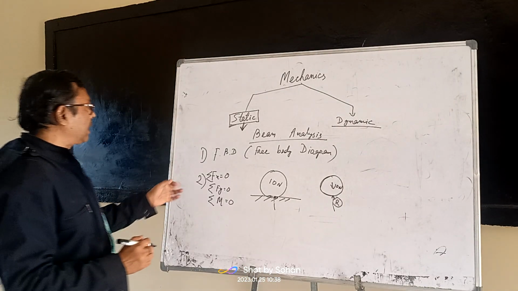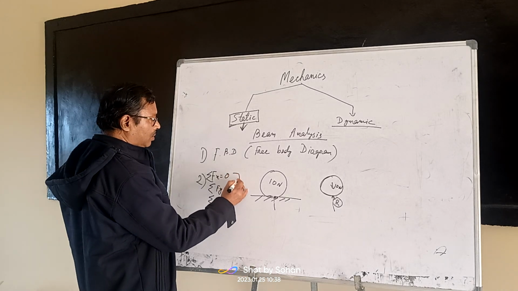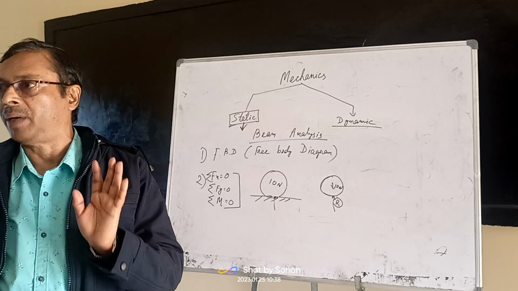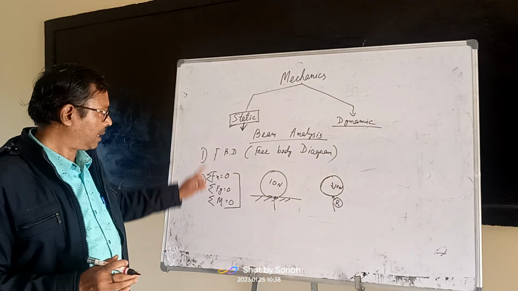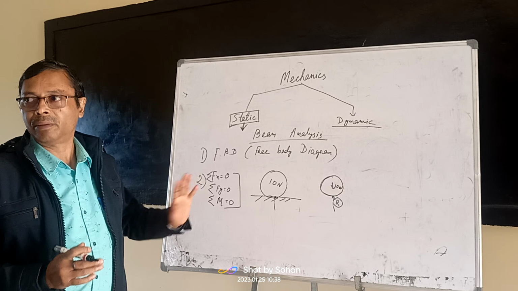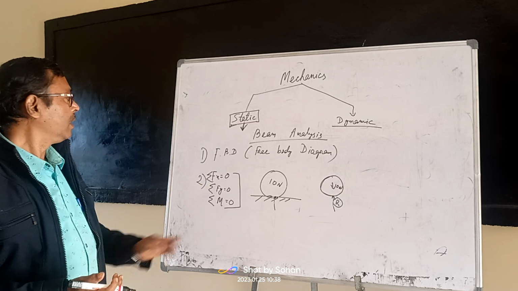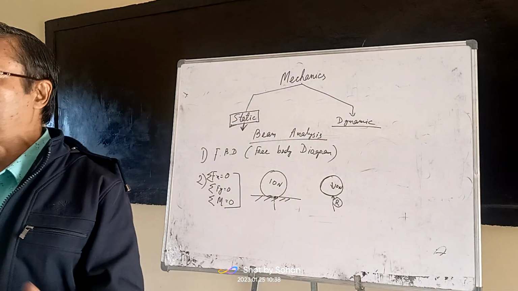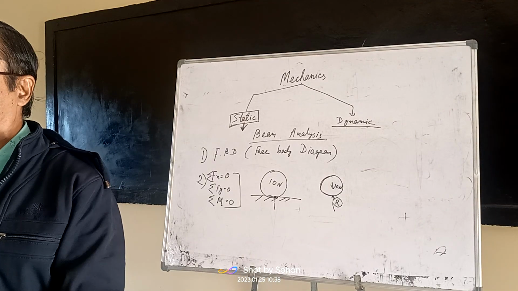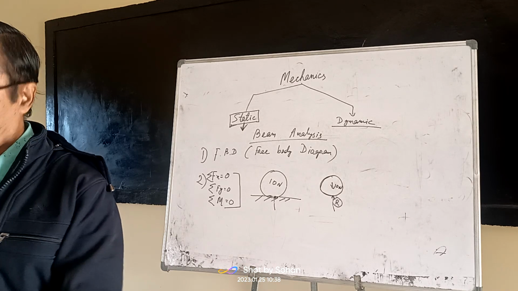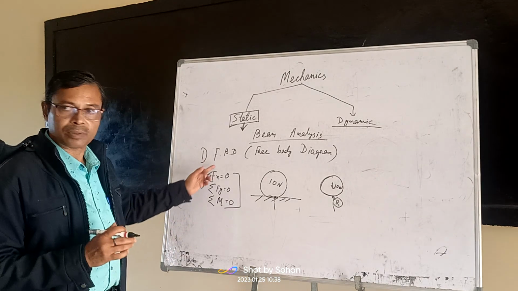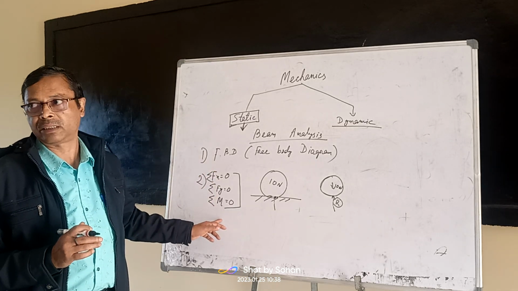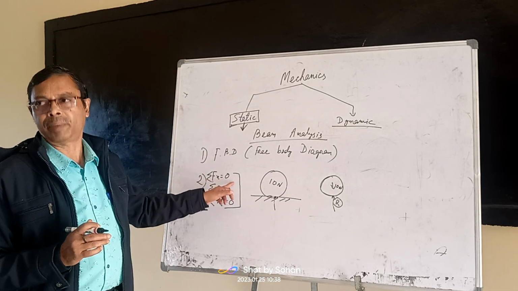So whenever a body is in static position, or rest position, or equilibrium position, all these three conditions of equilibrium should be satisfied. So the first step is to draw the free body diagram. The second step is to apply the conditions of equilibrium. Out of these three equations, which equation should be applied first? After drawing the free body diagram, you know the total number of forces acting on the body and the direction of the forces. And these are the conditions of equilibrium. Out of these three conditions, which equation is to be applied first? First of all, you may apply the sum of Fx.